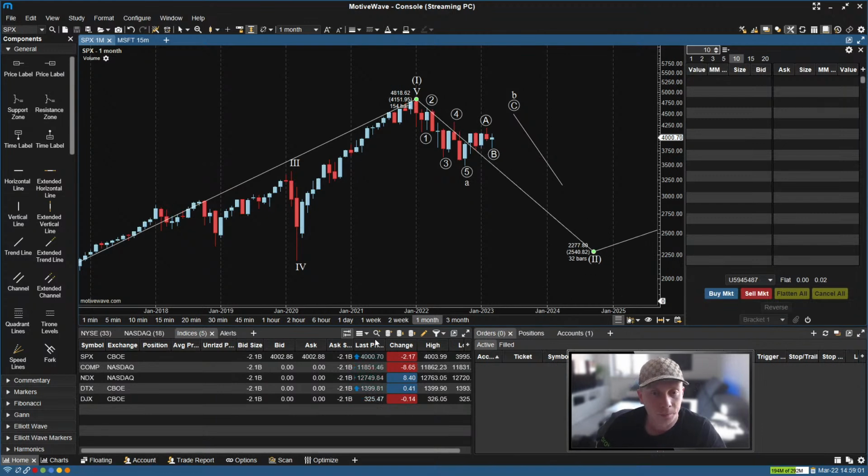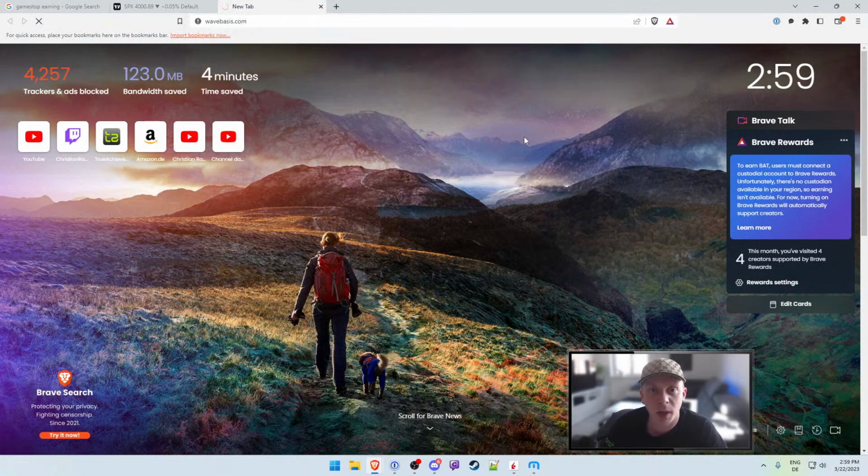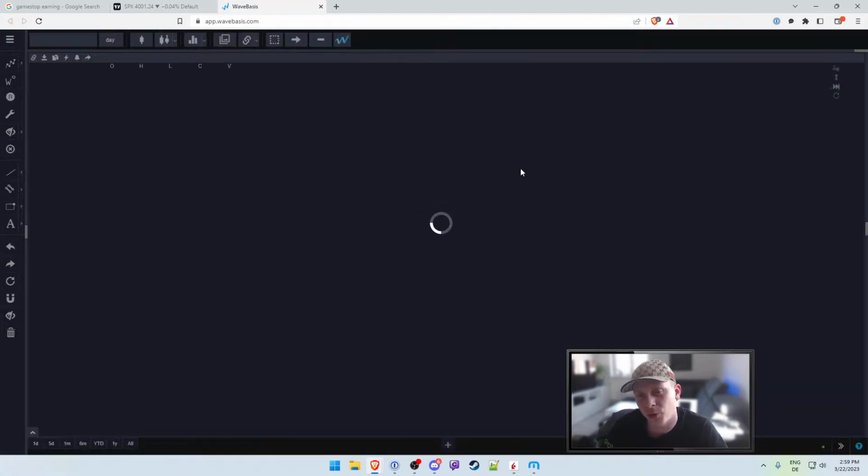We can also use another tool real quick. That would be wavebasis.com. They offer a free trial, and after that, if you don't pay, you basically can still use manual stuff, but with certain limits.